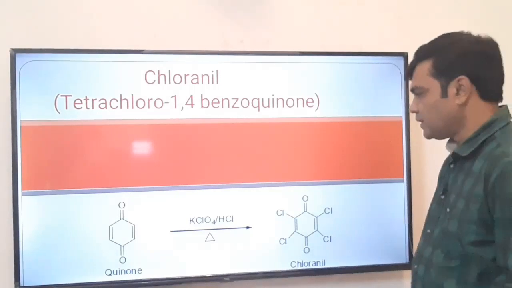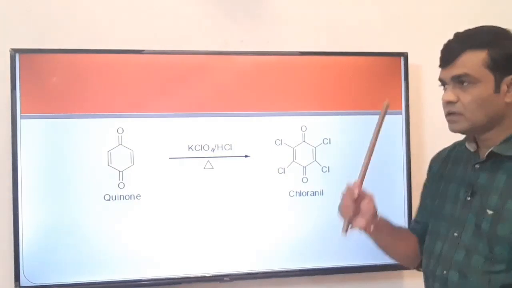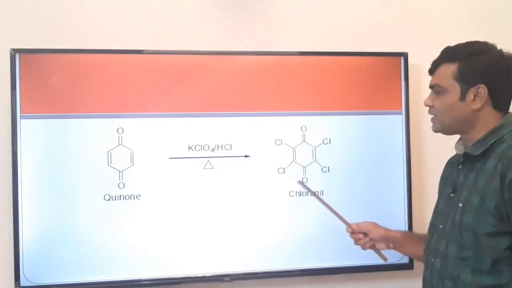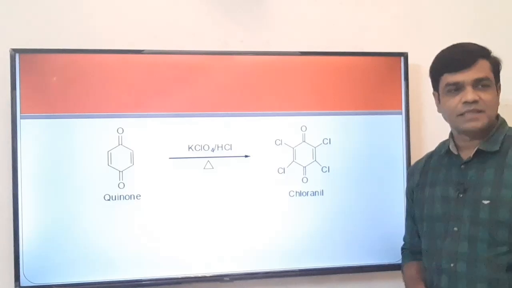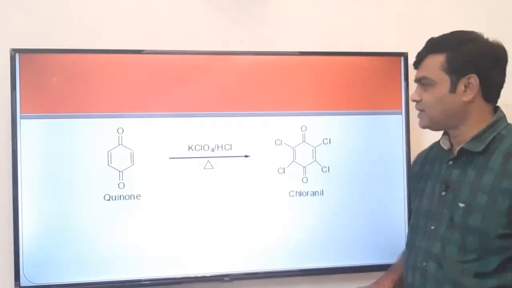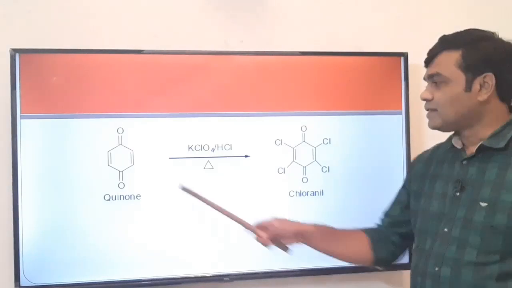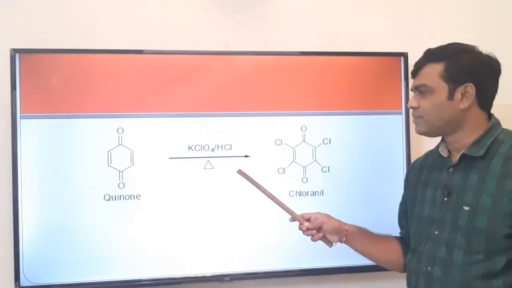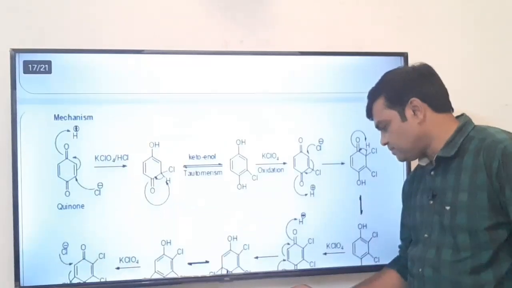Tetrachloro-1,4-benzoquinone is the chloranil. It is also analogous to DDQ. Only the difference is that in DDQ 2 chlorine and 2 cyanides are there. In chloranil all the 4 positions, that is 2, 3, 5 and 6 are occupied with chlorine. There is no cyanide. Okay, how is it prepared from the benzoquinone or quinone? This benzoquinone on treatment with potassium perchlorate in hydrochloric acid medium gets converted into chloranil. Its functions are same as that of DDQ.